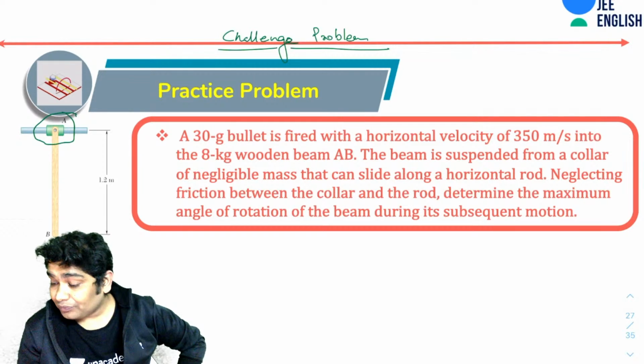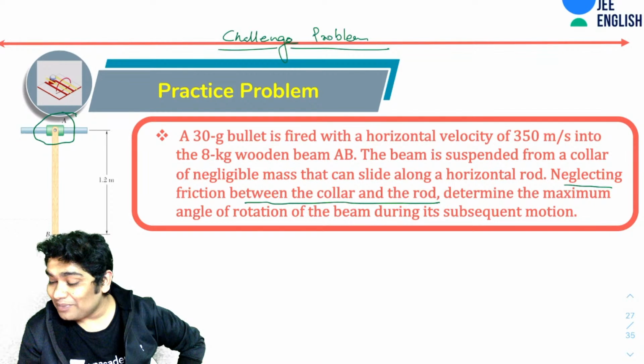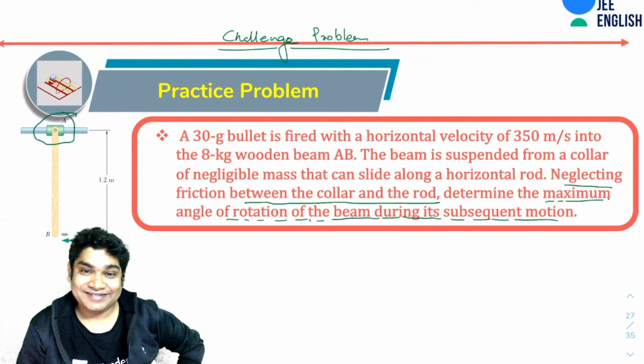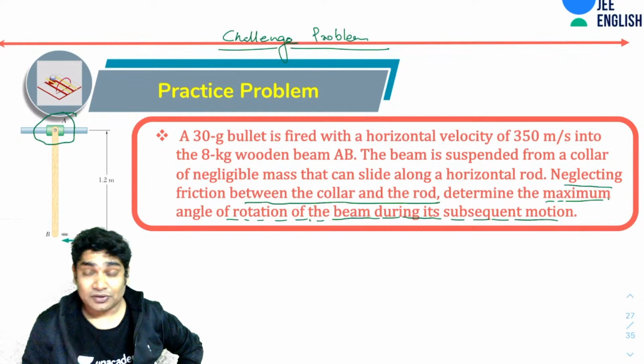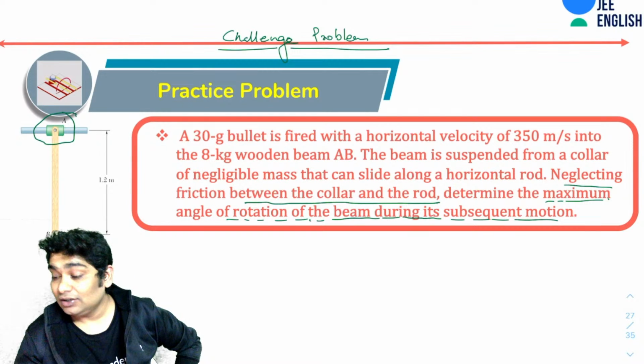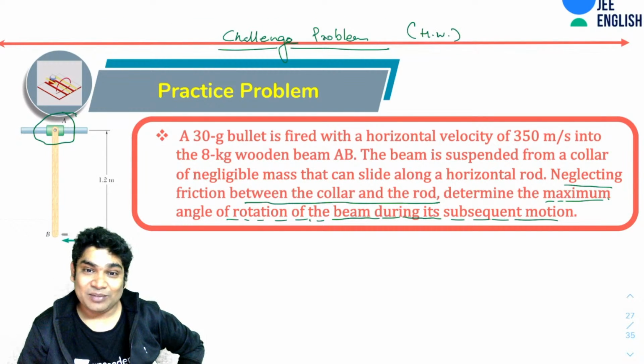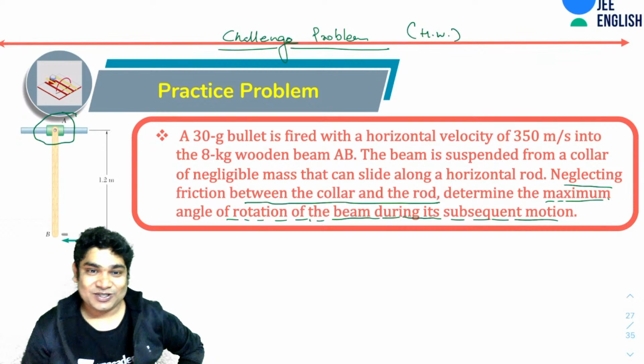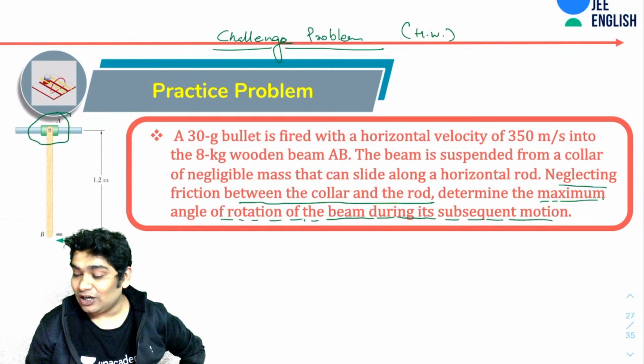Now, neglecting the friction between the collar and the rod, determine the maximum angle of rotation of the beam during its subsequent motion. That should be very, very interesting. So try this again, homework. Leave your answers in the comment section. Let me know what you think about the approach of this, and we will try and discuss that in the next class. So that is it from my side for now, guys.